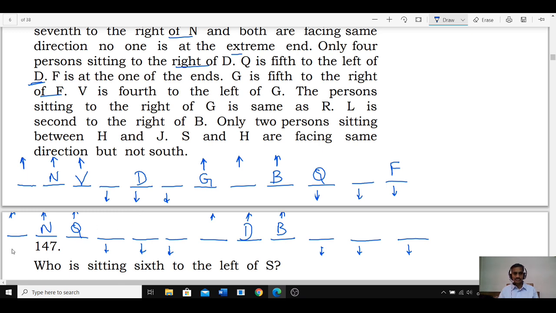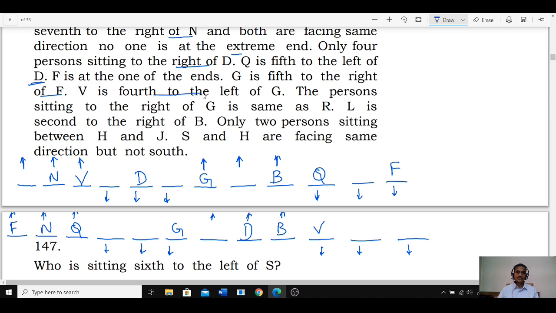Then coming back to this one. If F is here, G is fifth to the right of F: 1, 2, 3, 4, 5. G is here. If G is here, 1, 2, 3, 4, V is here. Or if F is here, 1, 2, 3, 4, 5 here, 1, 2, 3, 4, V has no chance. Hence in this case F is at the left extreme. In this case F is at the right extreme.